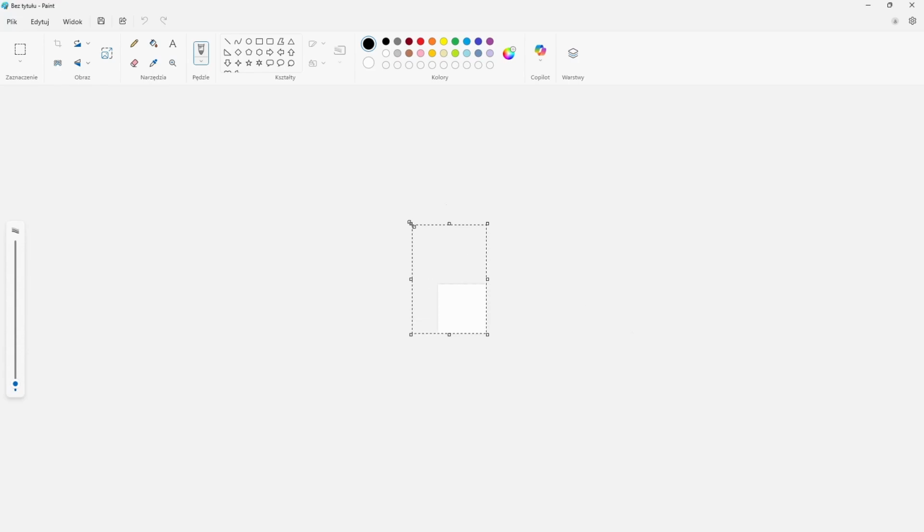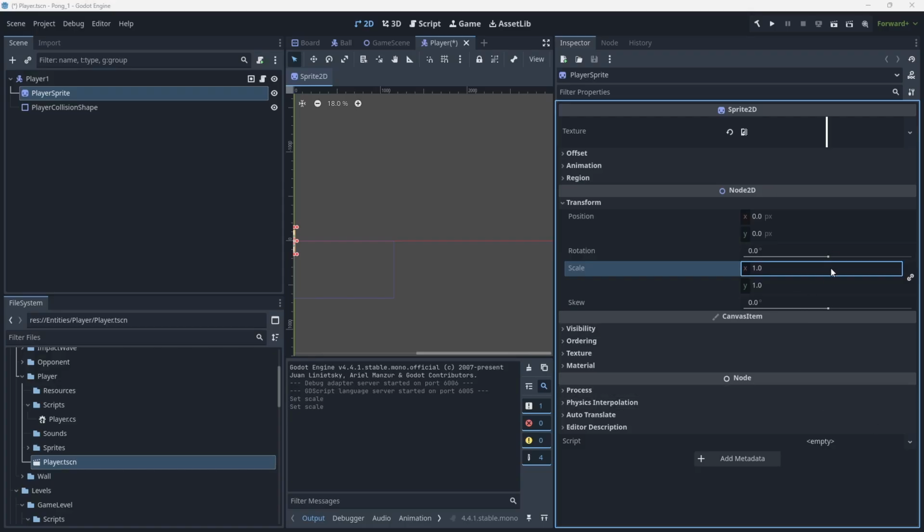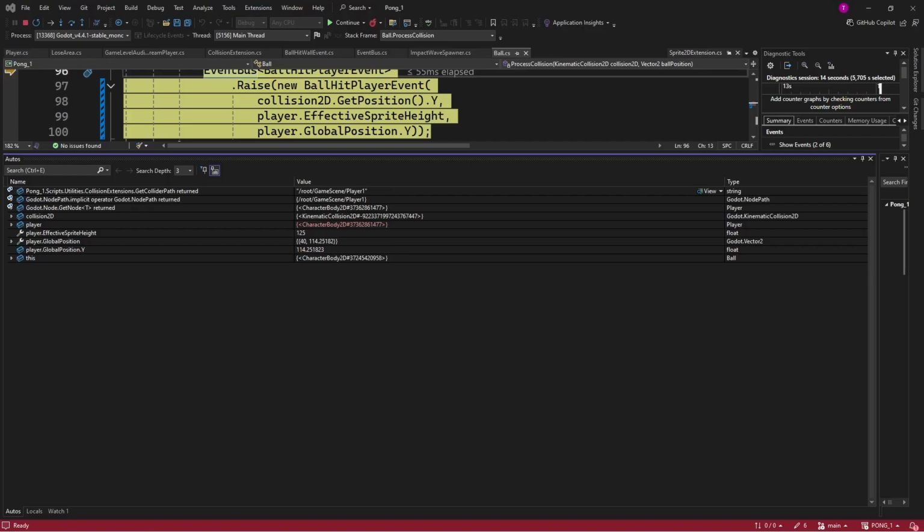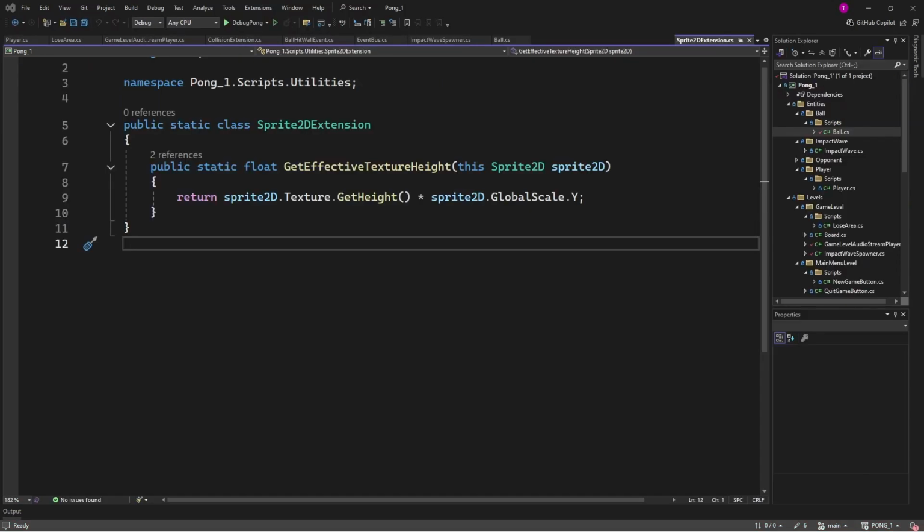So, because I'm lazy, I wanted to save some time and just simply made a white bar in Paint and used it as a texture for my player. And of course, I did not care about its size and just scaled it in the engine. And it took me a lot of time to notice that the sprite getHeight method returns a not scaled value. After calculating the actual size of the player's sprite, collisions started working as I wanted them to.